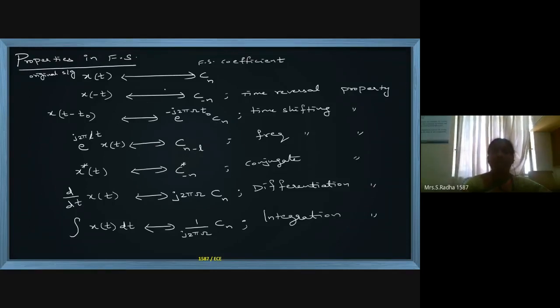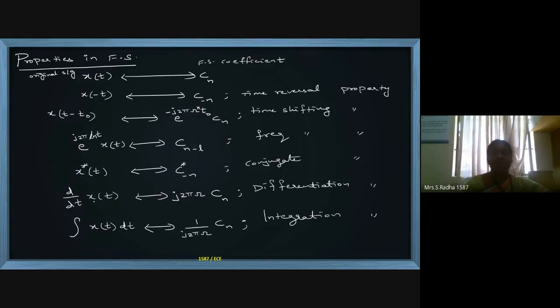So we will have e power minus j 2 pi omega n into t naught, times Cn. For frequency shifting, in the time direction it is x(t) multiplied by e power j into 2 pi omega n into t. And then this is the conjugate property: x star of t has the coefficient C conjugate minus n.